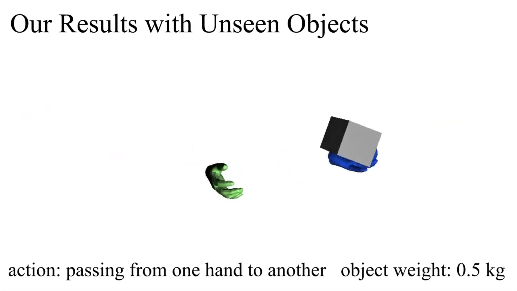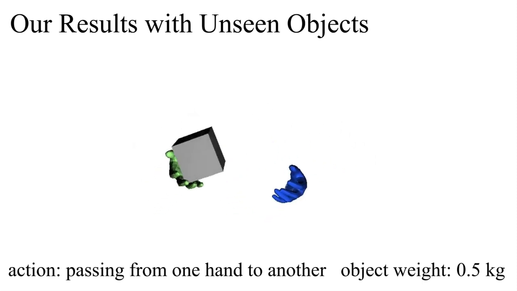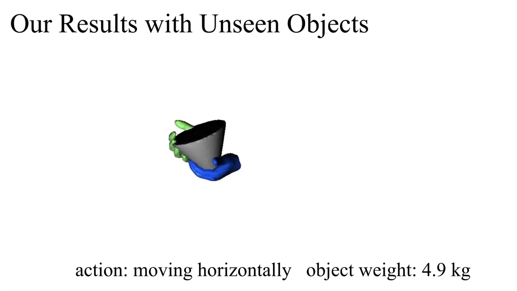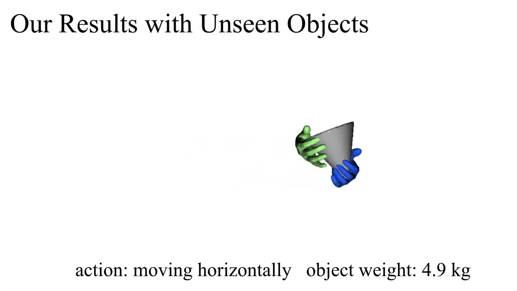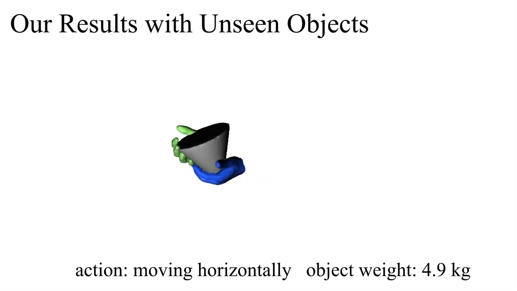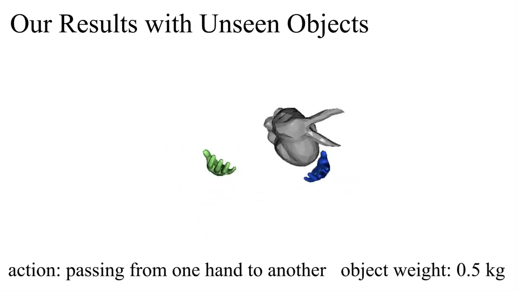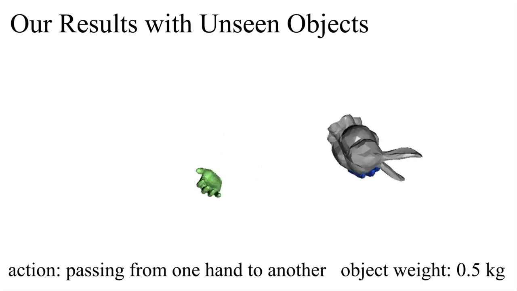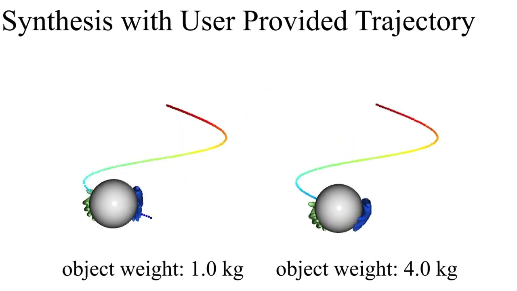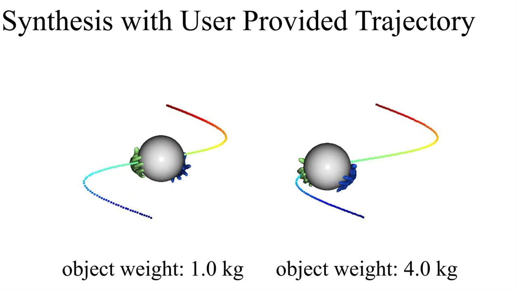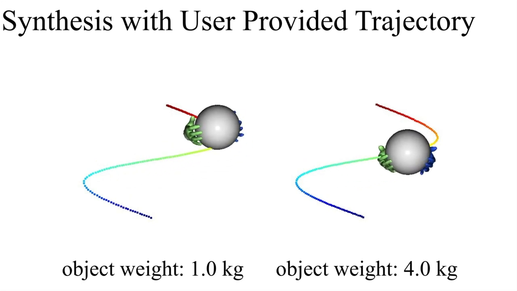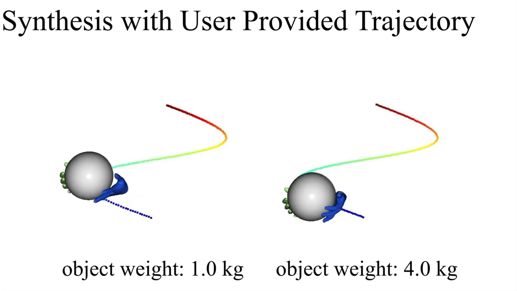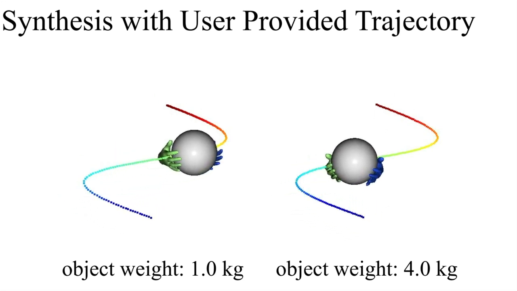Here, we show several examples of motion synthesis with object shapes unseen during training. MACS shows reasonable manipulations thanks to the estimated contact transfer. We visualize examples of motion synthesis conditioned on a user-provided object trajectory. Thanks to our ratio net, the object manipulation speed changes based on the conditioning masses.